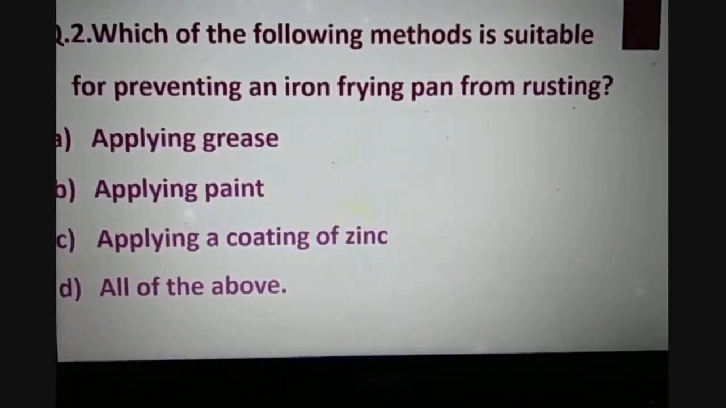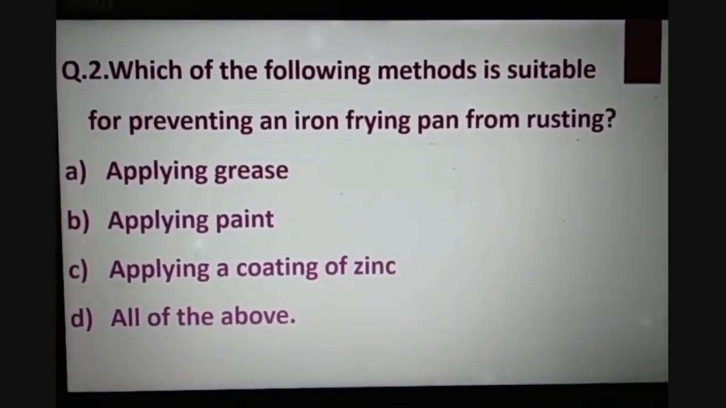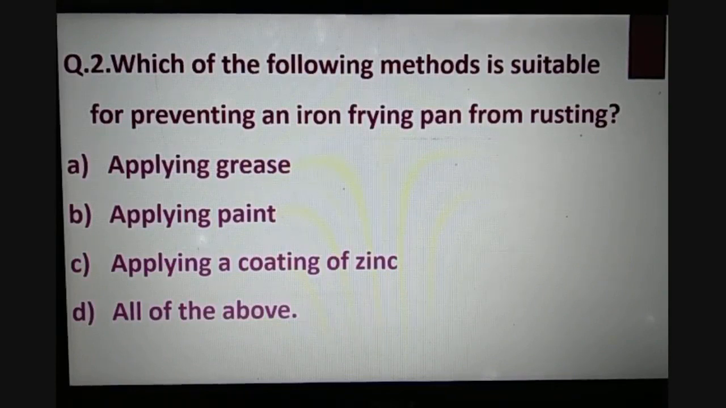Question number 2 is, which of the following methods is suitable for preventing an iron frying pan from rusting? Applying grease, applying paint, applying a coating of zinc, or all of the above? As it seems by looking at the options that all these methods A, B, C are the methods to prevent rusting.